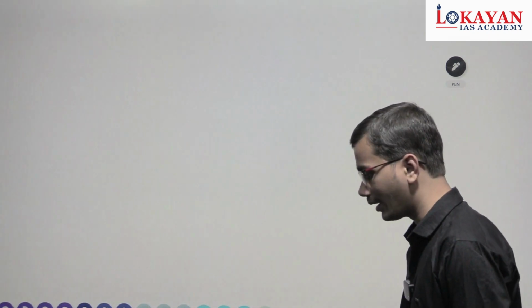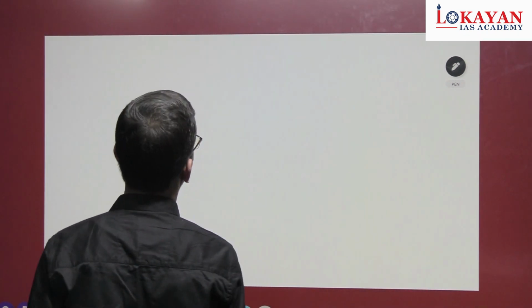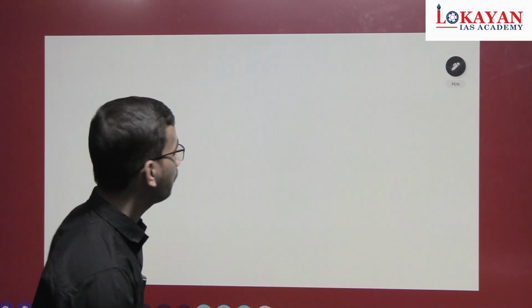Now while solving question of inflation, I have told you that we will see counter-cyclical fiscal policy and pro-cyclical fiscal policy during our lectures of budget and taxation. So let's discuss that briefly. Okay, because it is important from exam perspective.